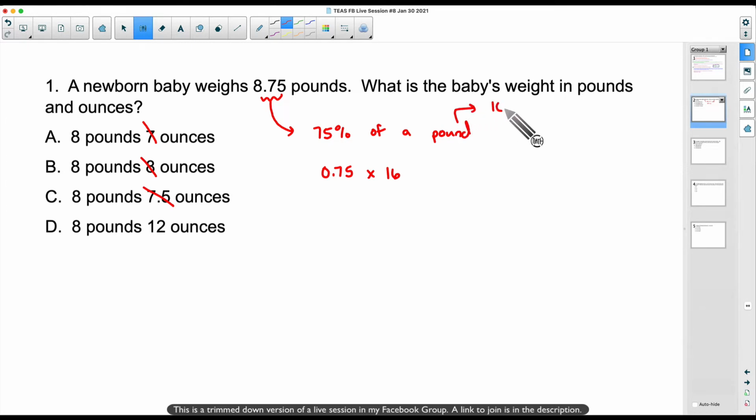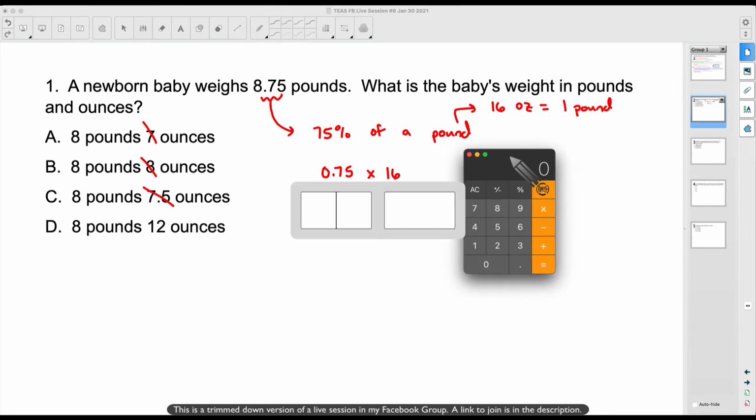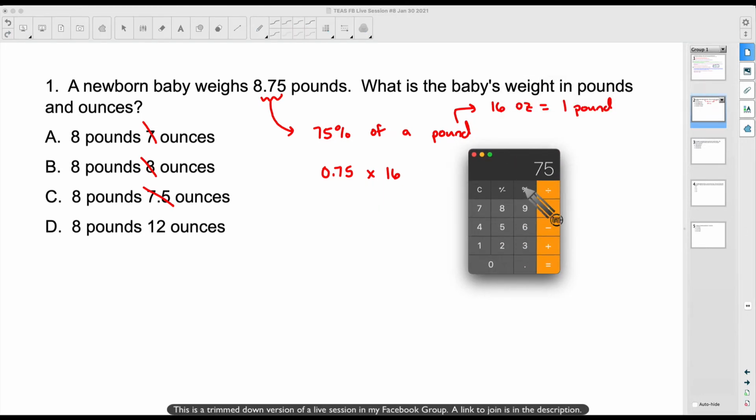So let me write that conversion down. That's one that you may run across on the TEAS test, and I highly doubt they're going to give that to you. We want 75% of 16 ounces. I don't have my calculator, but just a few tips. We can do 75 and press percent, or just convert your percentage to a decimal. And as a matter of fact, why not do that? We have 0.75 right here. Multiply that by 16 and we get 12.